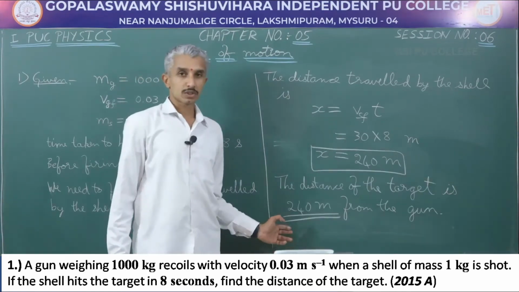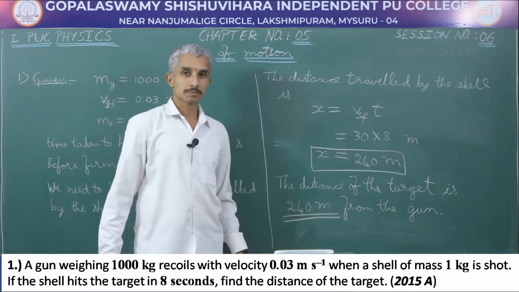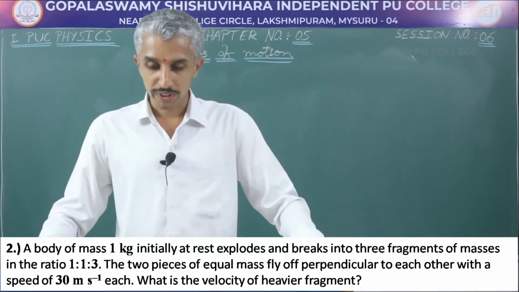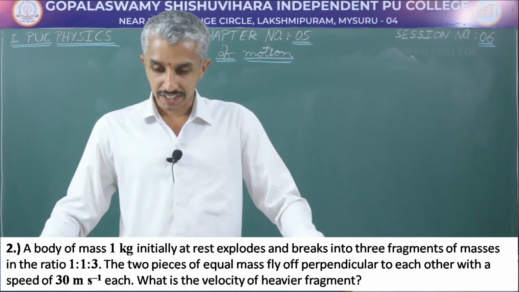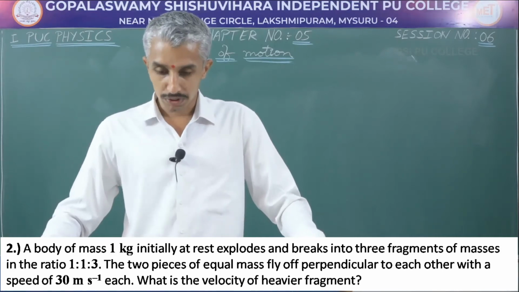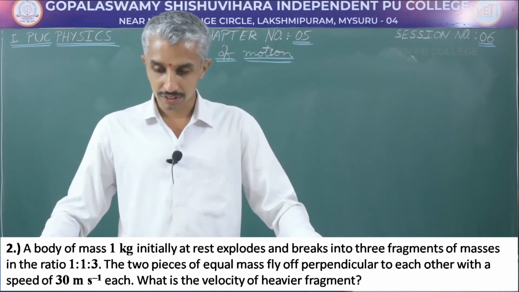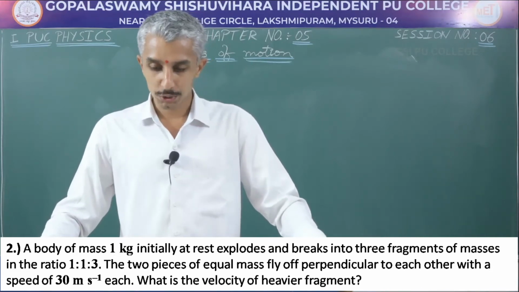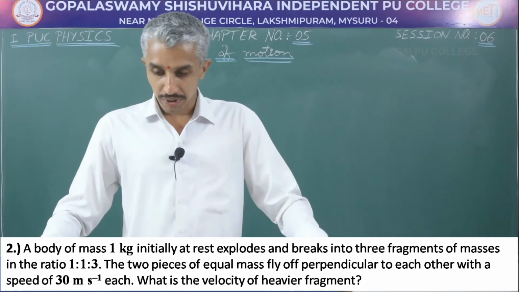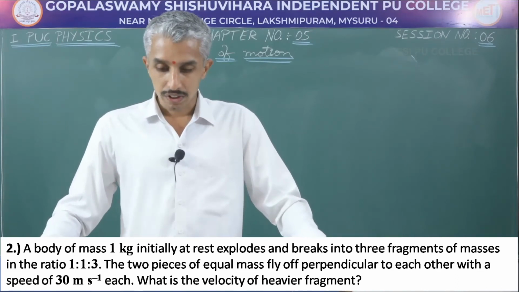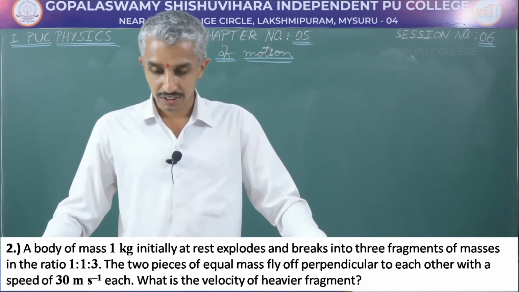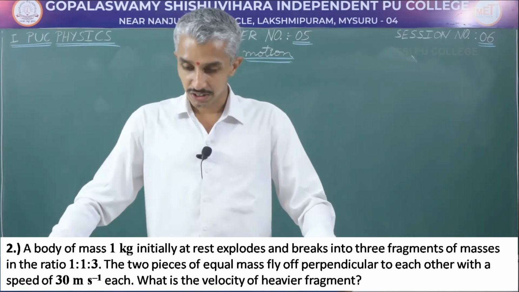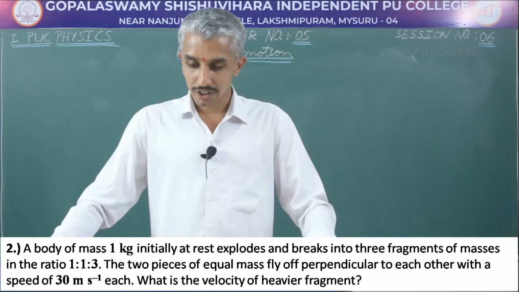This completes first numerical. Let us move on to the next one. Here is the second numerical. A body of mass 1 kg initially at rest explodes and breaks into 3 fragments of masses in the ratio 1:1:3. The 2 pieces of equal mass fly off perpendicular to each other with a speed of 30 meter per second each. What is the velocity of the heavier fragments?